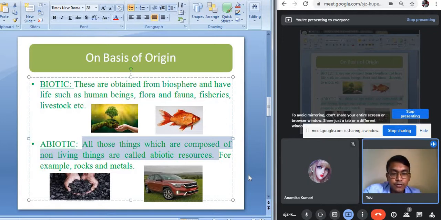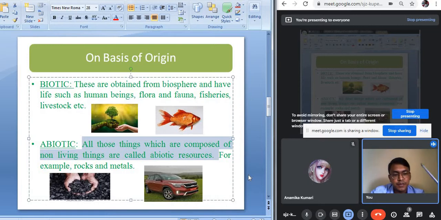Any kind of non-living component which can help human beings to carry out their work and to satisfy their needs is known as an abiotic resource. For example, the fossil fuels, the metals, any kind of non-living component.